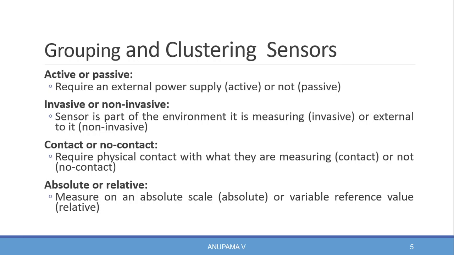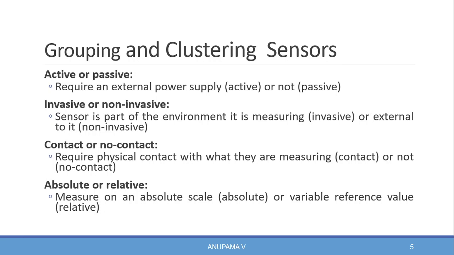The second group of sensors are invasive or non-invasive. This categorization is based on whether a sensor is part of the environment it is measuring or external to it. If the sensor is part of the environment which it is measuring, it is called an invasive sensor. If it is an external part of the environment which it is measuring, then it is a non-invasive sensor.